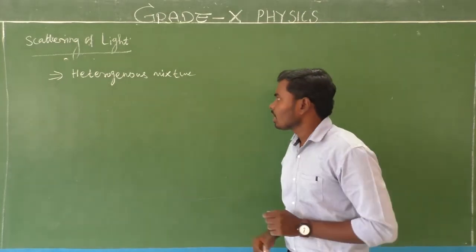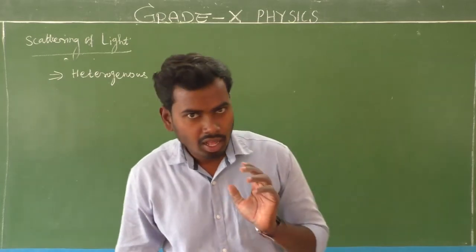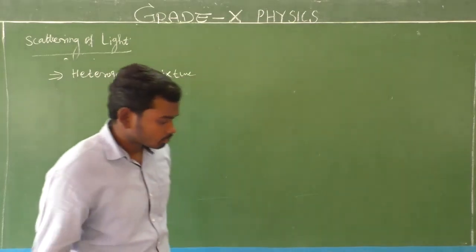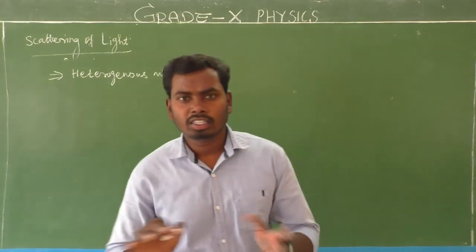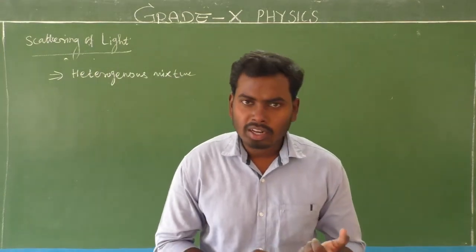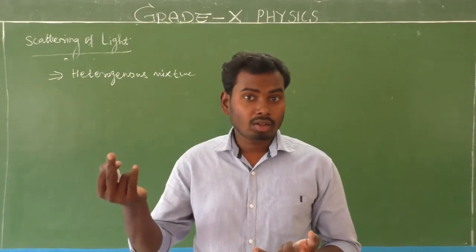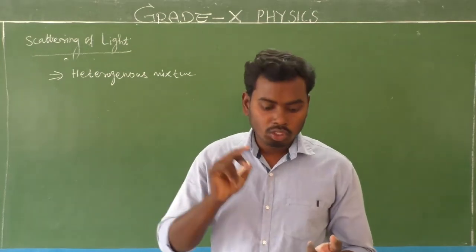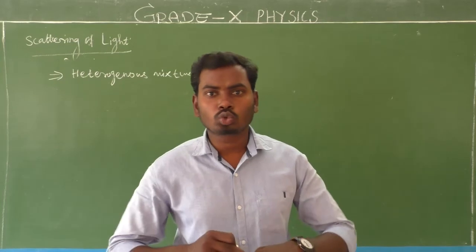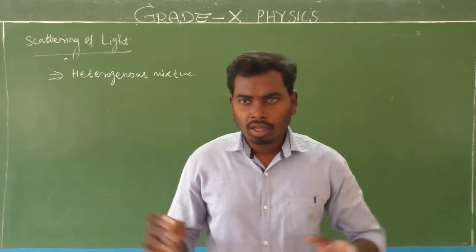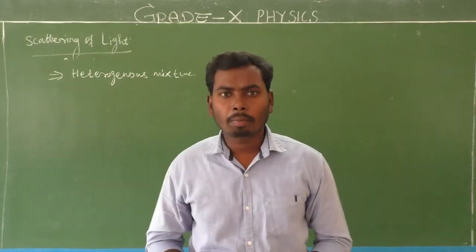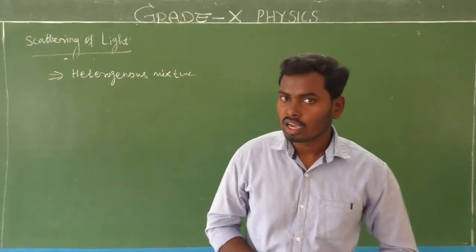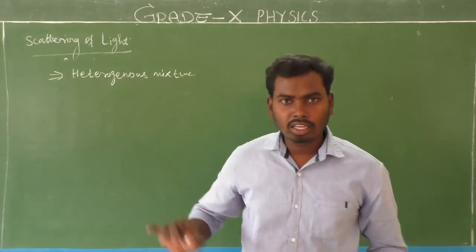So that is considered a heterogeneous mixture. Yes, so they already know the Earth's atmosphere has different things. Gas particles are there, water molecules are there, which means water vapors, smoke particles, dust particles, so many things are there. These are all things made up of atoms.